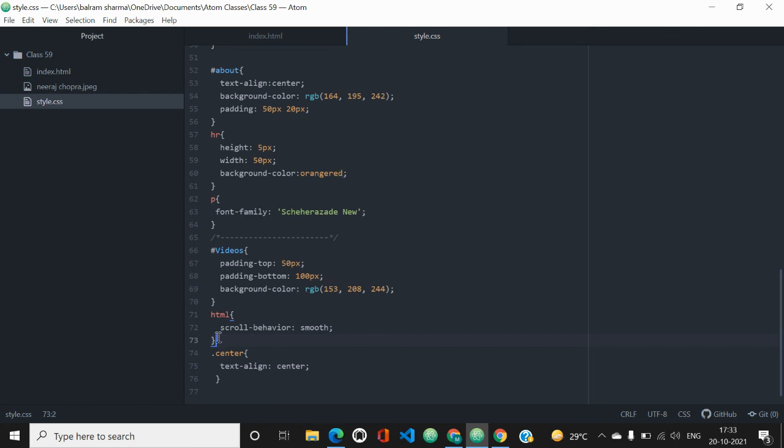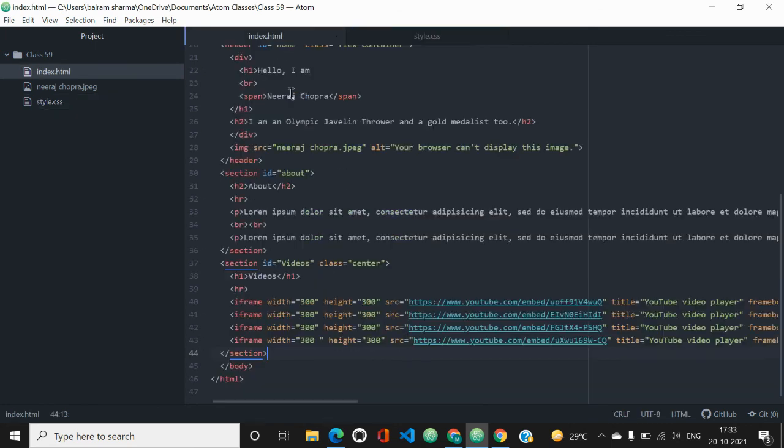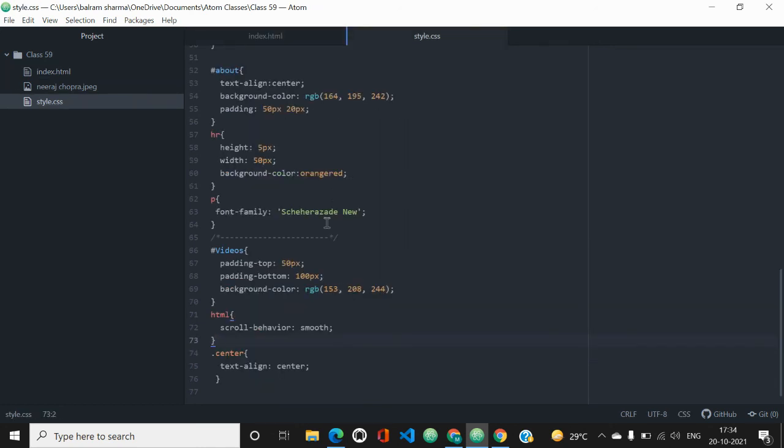Now the last and most main thing: our one property left, which is .center. As you know, we have our section ID videos, and we have also created a class, center. A class is represented by a dot. So .center gets text-align: center, and your website is literally three-fourths made, more than half completed.